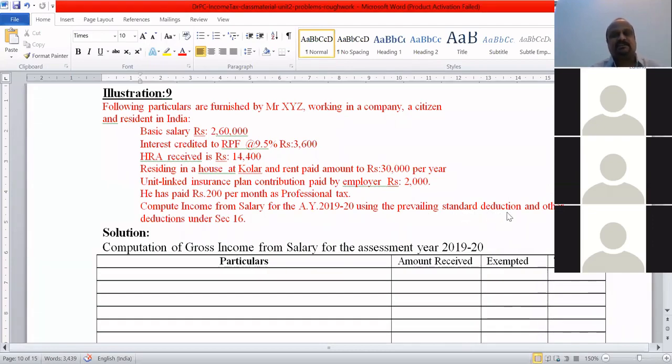So the standard deduction concept has come since 3 years. Before that, it was not there. For the assessment year 1920, the standard deduction we have to consider is 50,000 rupees, because it is not given here. We are supposed to know this. We are supposed to remember this standard deduction prevailing, and other deductions under section 16. So let us see now how do we go about to solve this problem here.